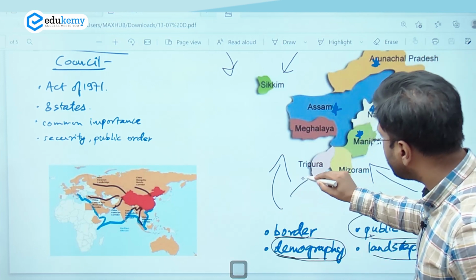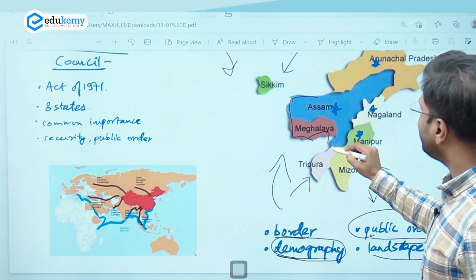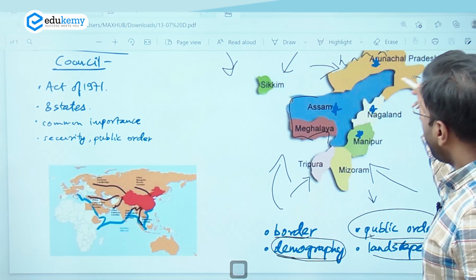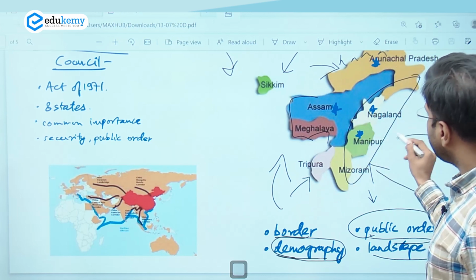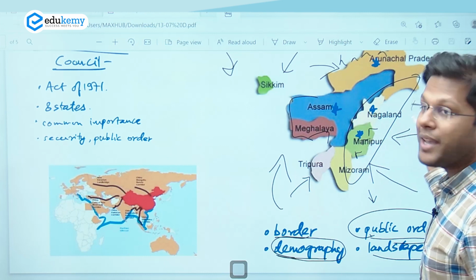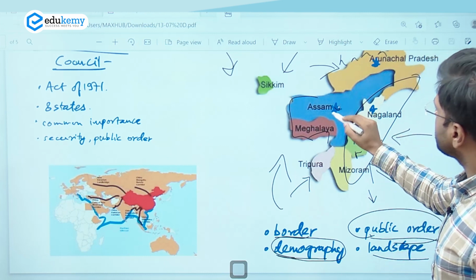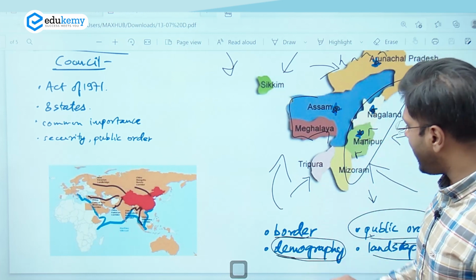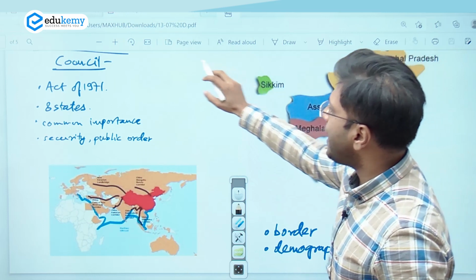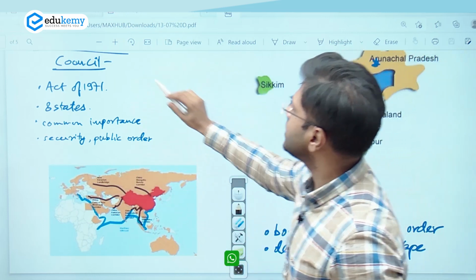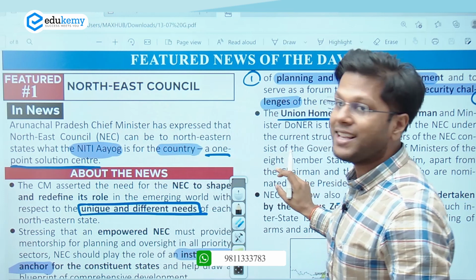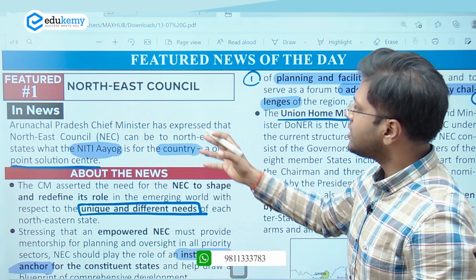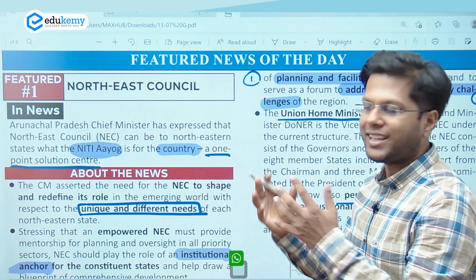For example, Tripura region is plains. Assam and Meghalaya are integrated in a different way. Arunachal is forested, and we also have Himalayas presence here, right? And the eastern region, they are forested, and they are also a watershed between Myanmar and India, right? The states which I have marked here in blue, they also have the presence of Armed Forces Special Powers Act, and therefore this special mandate is required in the Northeast Council. And this is why Arunachal Chief Minister has said that Northeast Council should act as an important think tank body, just like NITI Aayog does for the whole of the country, right?